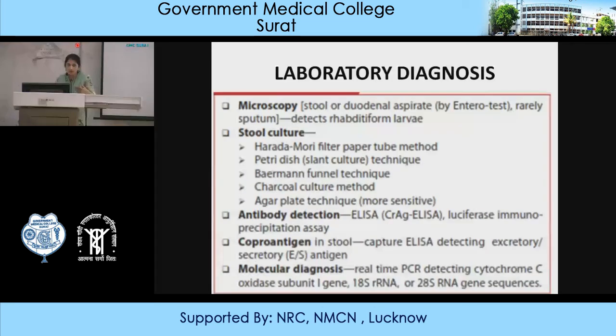Which findings will you find in the laboratory? Which samples are you going to collect? If you know the life cycle perfectly, you will know which sample to collect. First they enter through the skin. Sometimes skin samples are also collected, but you will never find any parasites or larva form in the skin sample. But whenever they enter the venous circulation and the pulmonary area, if you collect a sputum sample, you will find this type of rhabditiform larva in the sputum also.